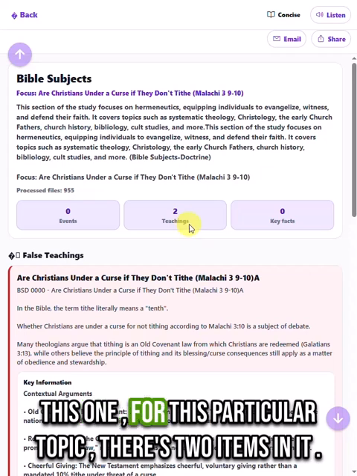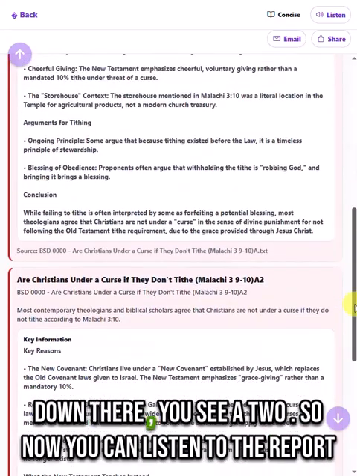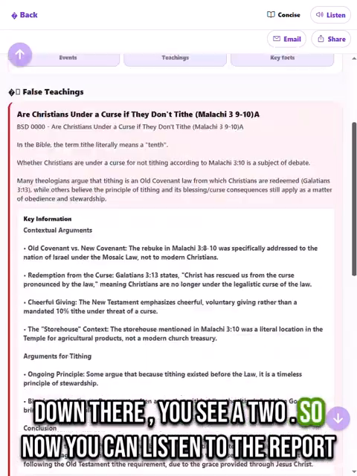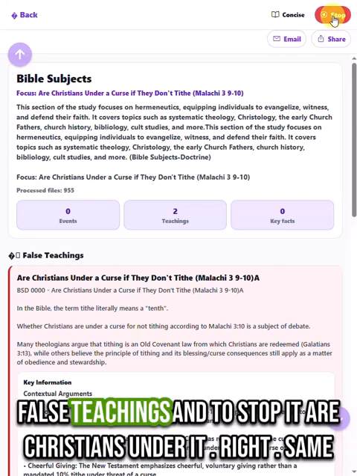In this one, for this particular topic, there's 2 items in it. Just to show you, see the one with the icon on it. If I come down there, you see it too. So now you can listen to the report just like before. Bible subjects, false teachings, are Christians under a curse.